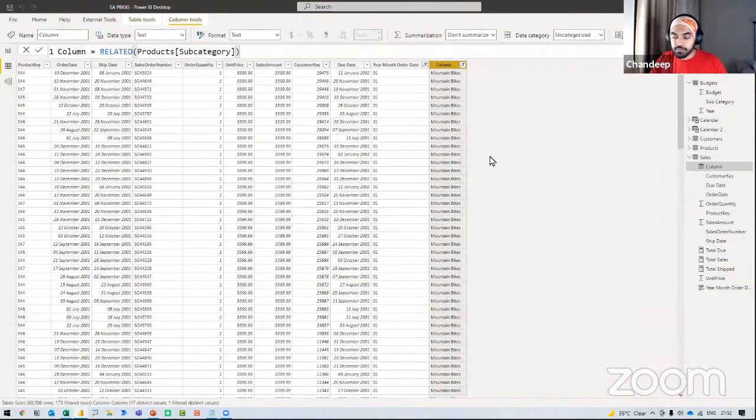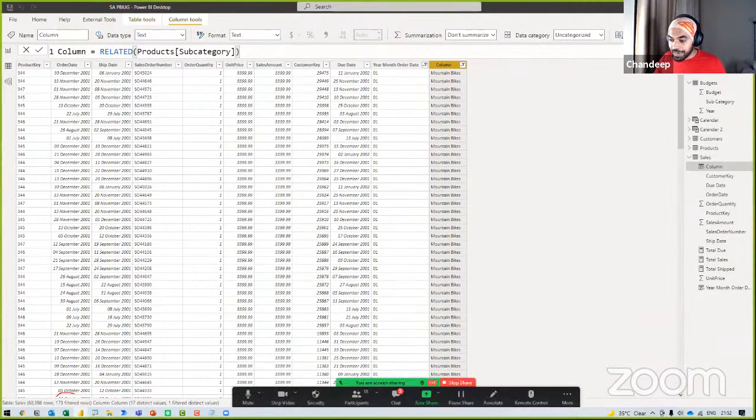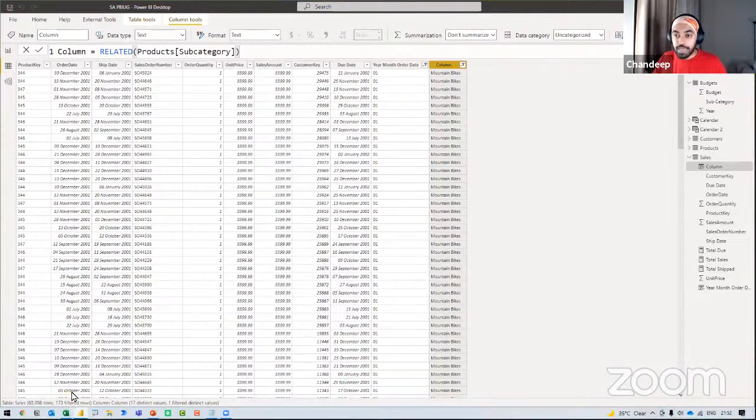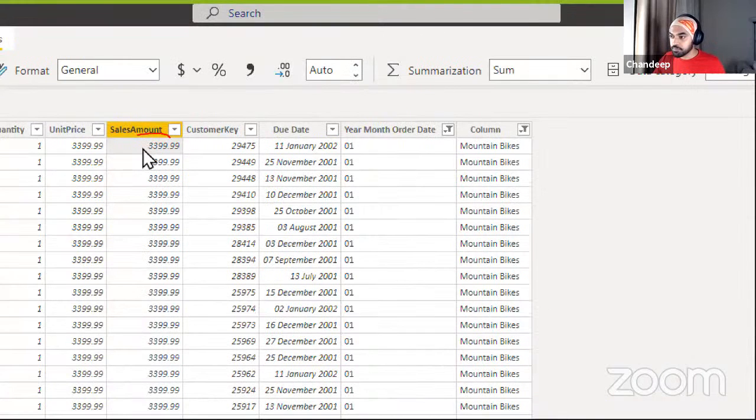173 rows of data, which are the actual sales transactions. Actually, you sold these many different SKUs of mountain bikes in 2001. Now the management says that I would want you to allocate that 541,000 of the total budget value to all of these transactions in the ratio of the total sales. What I mean by that? Take the sales amount. Divide that sales amount by the total of all the 173 transactions. That means I'd have to sum all of these, total it up.